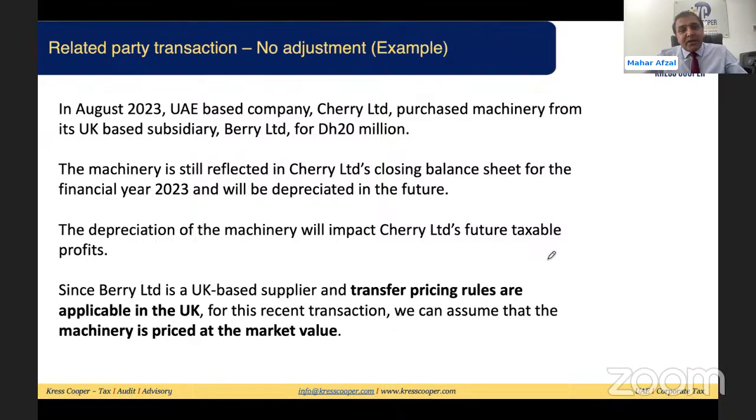Since Berry Limited is a UK-based supplier and transfer pricing rules are in place in the UK, for this recent transaction we can assume that the machinery is priced at the market value. We can assume, but this is not a hard and fast rule that you should not look into this. You can look into this, but the risk is very minimal.